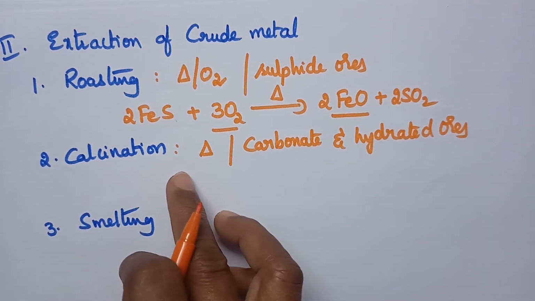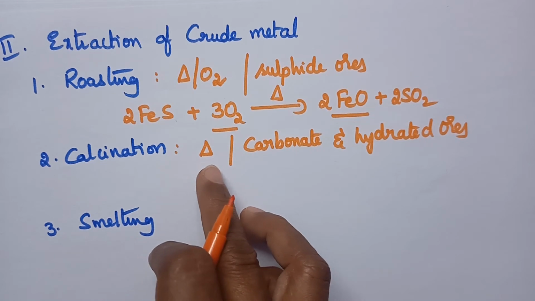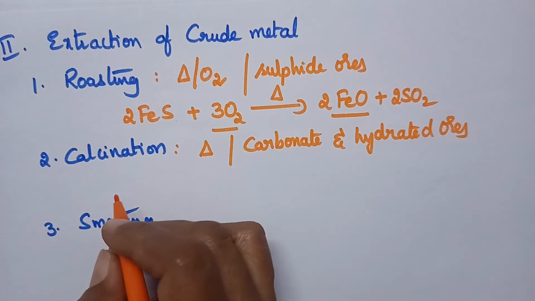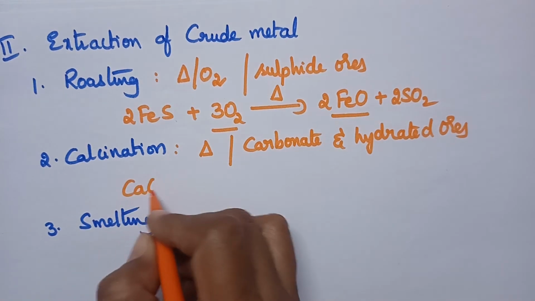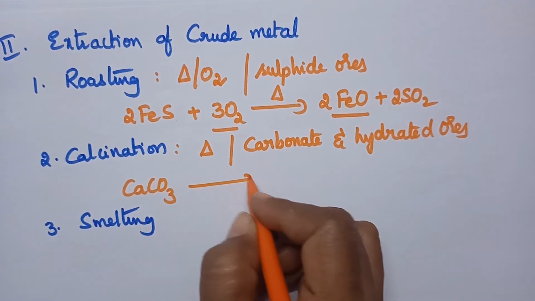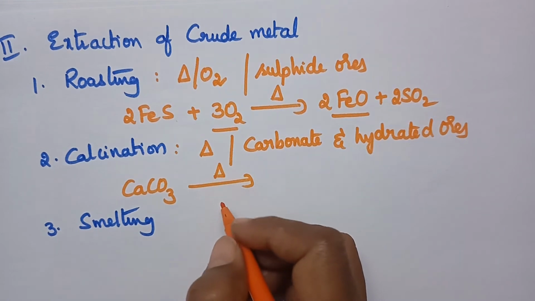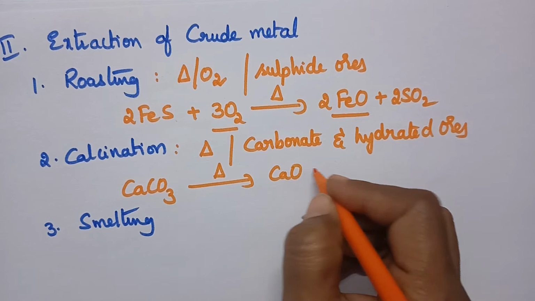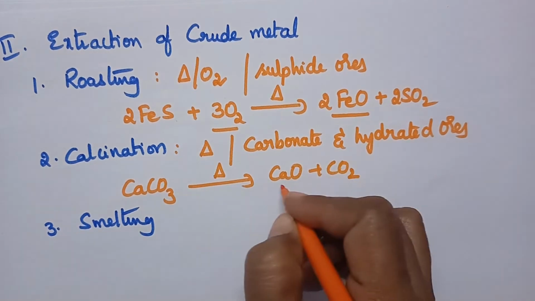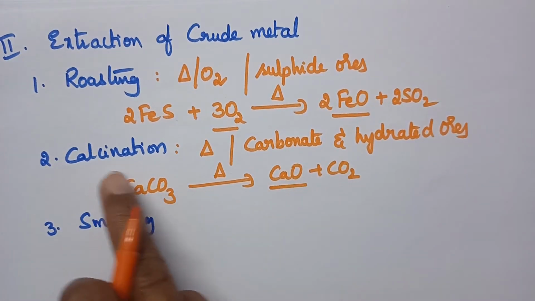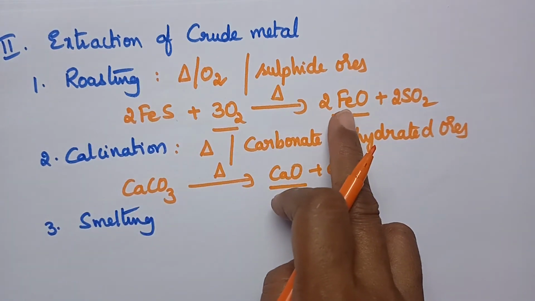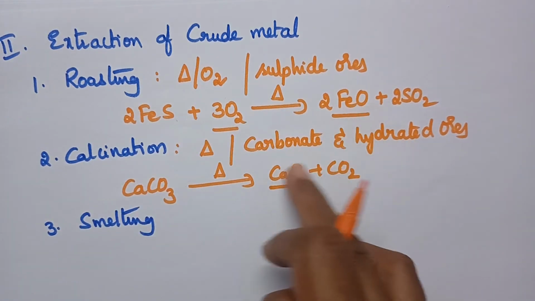Calcination means heating of the ore below its melting point in the absence of air. Let us consider one simple example, calcium carbonate. When it is heated in the absence of oxygen, it will be converted into calcium oxide and carbon dioxide. Finally, through calcination or roasting, we will get the metal in the form of metal oxide.